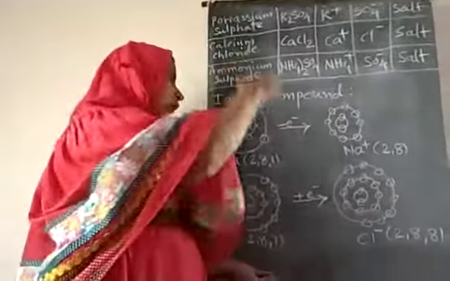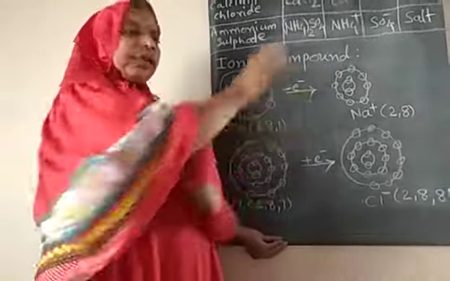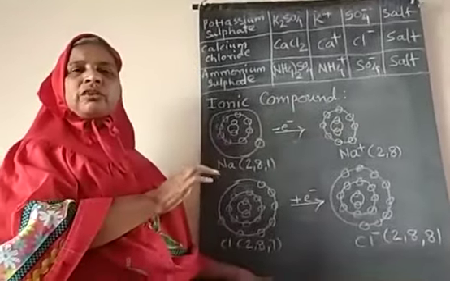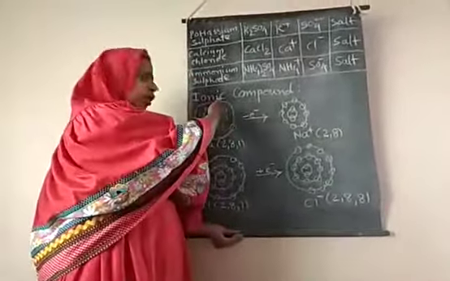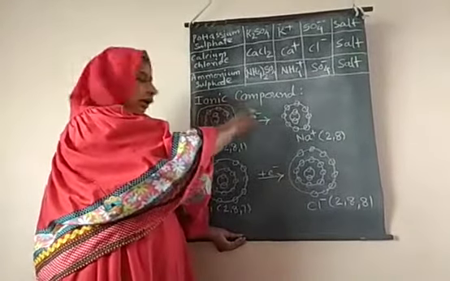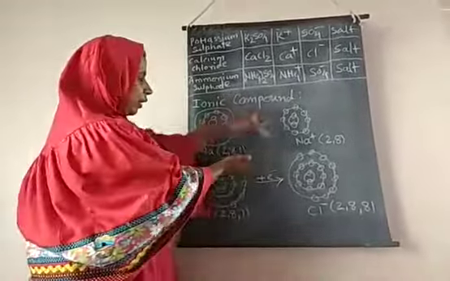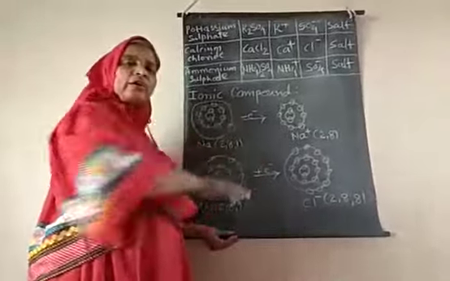So, whenever compounds are formed, the electrons are interchanged. From this example, you come to know that sodium is losing one electron and chlorine is accepting one electron. So there is an interchange of electrons between sodium and chlorine.